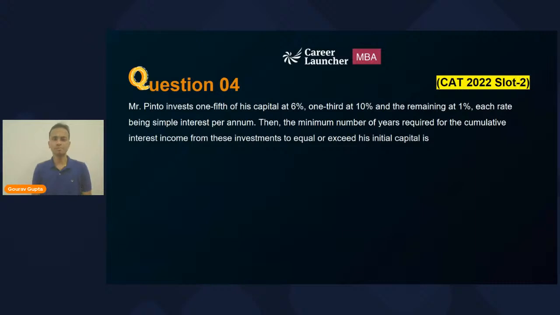Question number 4. This one is also easy because this is also a question of simple interest. CAT 2022 slot number 2.